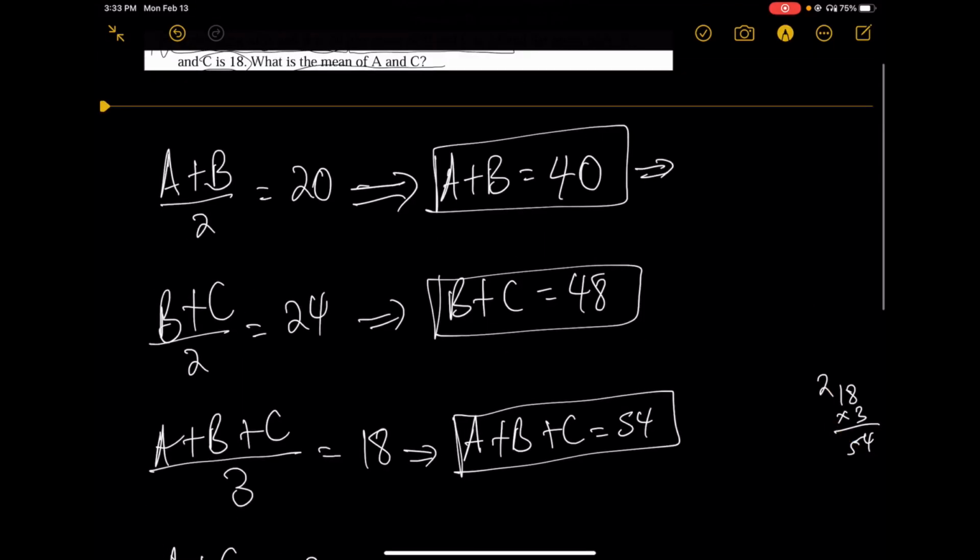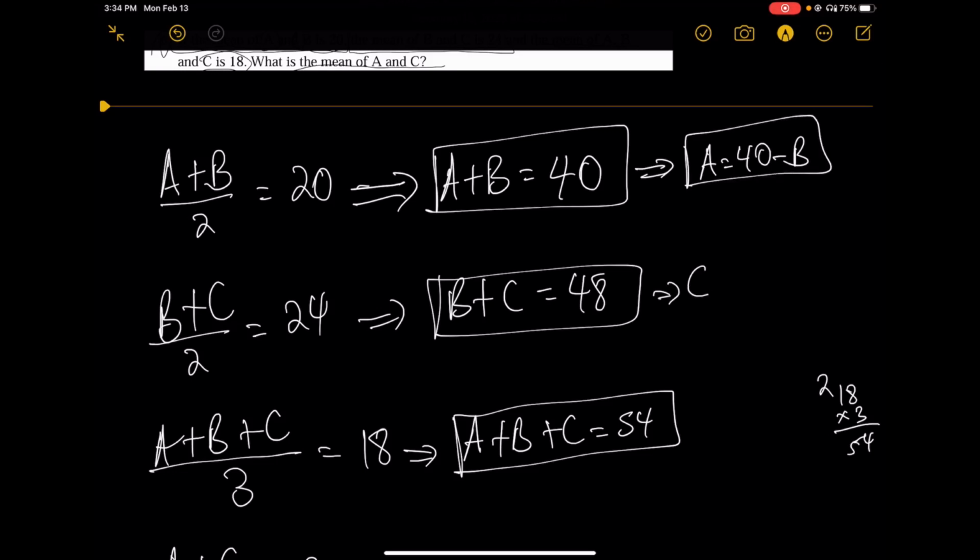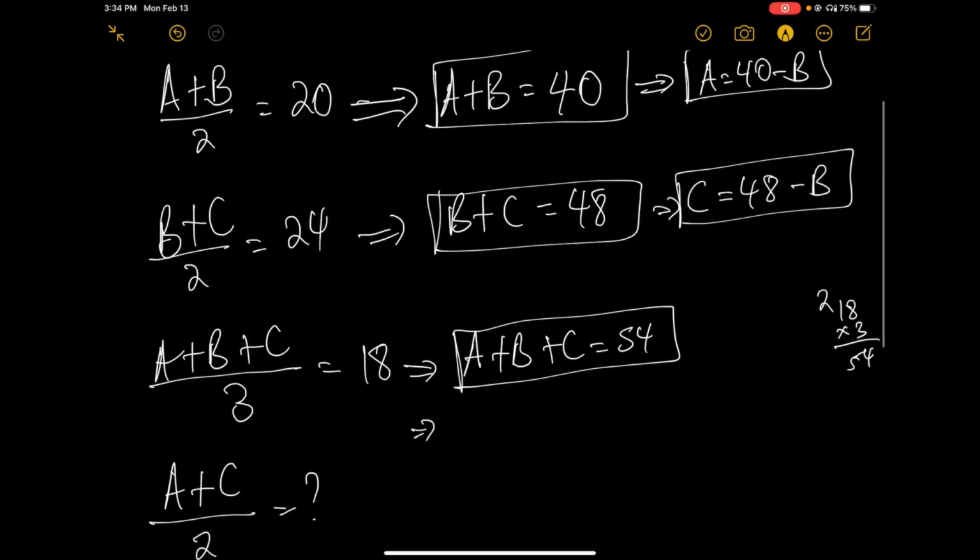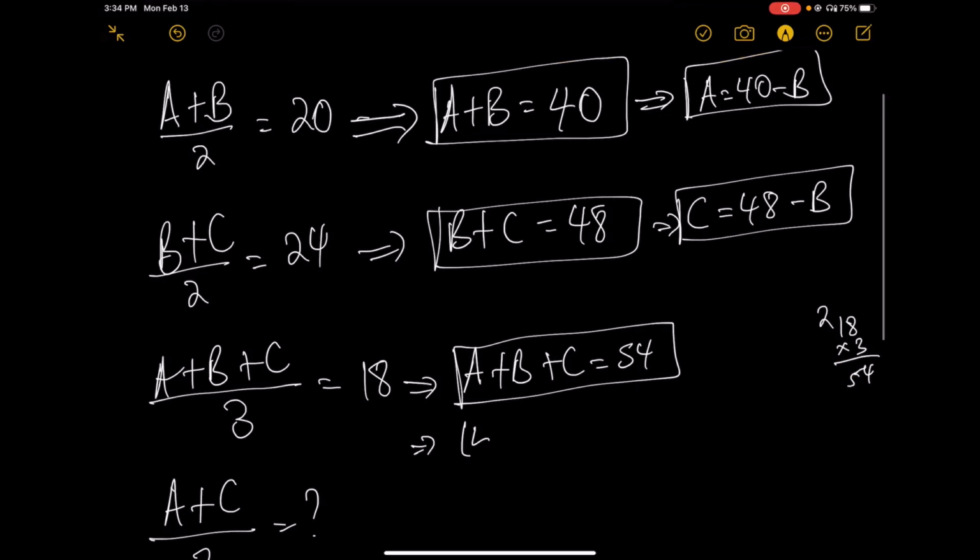Okay, from this, what can we know? A is equal to 40 minus B. I know that C is equal to 48 minus B. All right, so now I know what A is. What is A? A is 40 minus B. What is B? B is B. What is C? C is 48 minus B. And A plus B plus C is equal to 54.